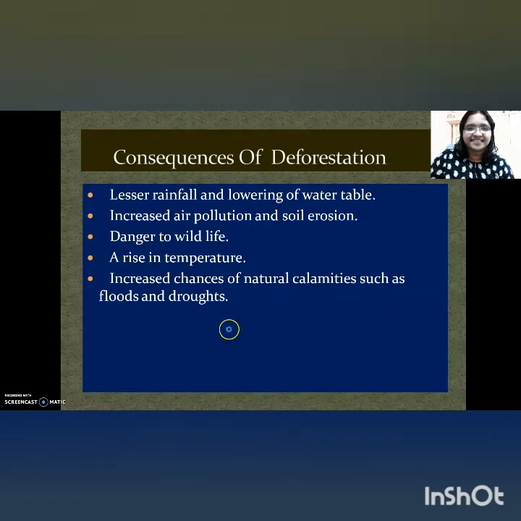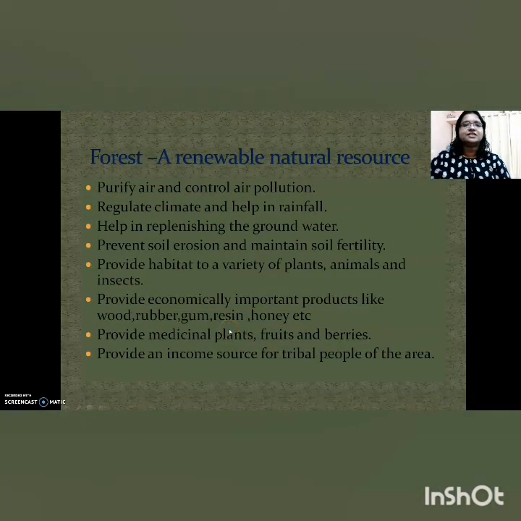Okay, dear children. Now, let us see the role of forest. Why do we call forest a natural renewable resource, or what is the use of forest? Here, these are the points that we have already discussed. Coming to the first one, I told you plants are called natural purifiers because they purify air through the process of photosynthesis. They take up carbon dioxide and release oxygen. So they purify air and thereby control air pollution.